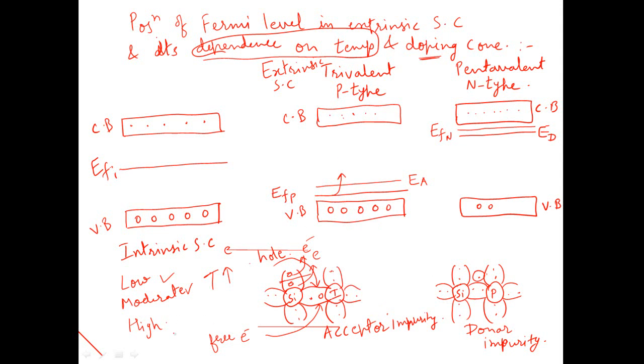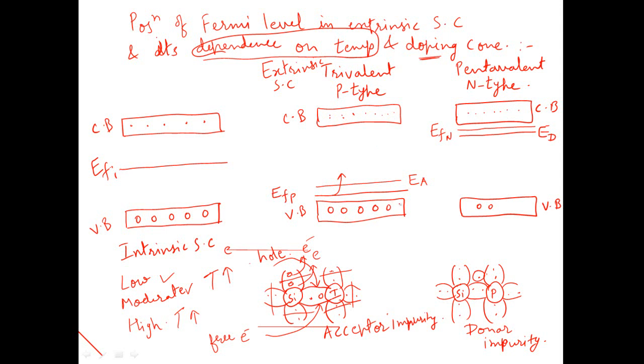Then if you still increase the temperature beyond a moderate temperature, that is, if you increase the temperature to a high extent, then in that case a large number of covalent bonds will break, and therefore it will release a large number of electrons in the conduction band. So now there is no effect of the impurity added into the silicon structure. So now the effect will be the breaking of covalent bonds. So if the covalent bonds break, then it will release a large number of electrons and a large number of holes.